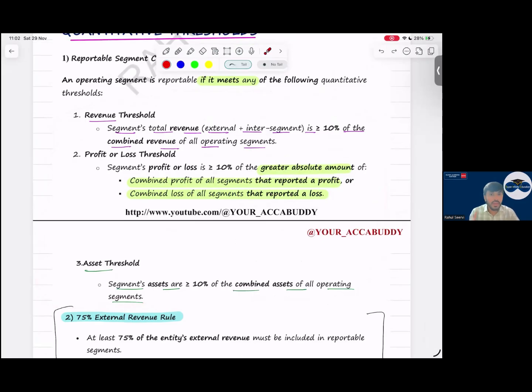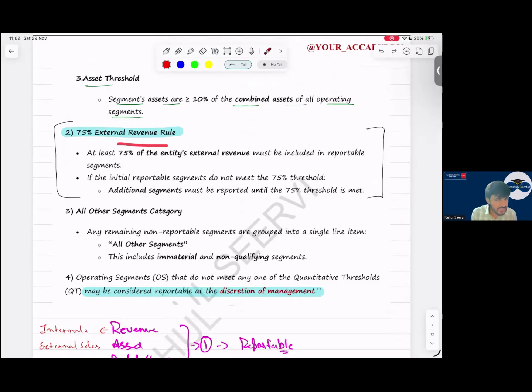Any one. Do not go with that sense. Yes, sir. So 75 percentage external revenue means what, sir? At least 75 percentage of the entity's external revenue must be included in reportable segments. At least 75 percentage of the entity's external revenue must be reportable.